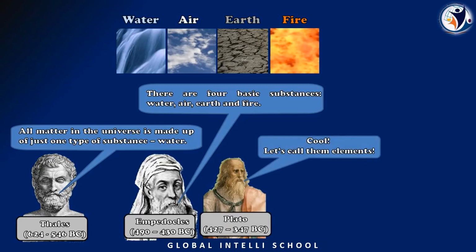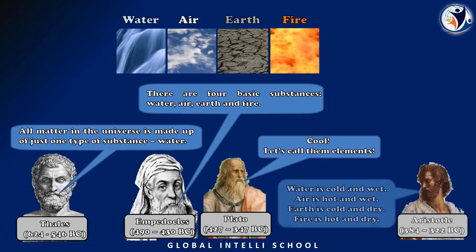While the discussion was going on like this, Plato came into the picture. Of course, he is also a Greek philosopher, and his time period is from 427 to 347 BC. He said that whatever elements there are till now, let us name them elements. Those are all the particles we have discovered till now, whatever they belong to, water, air, earth, or fire, we just call them elements.